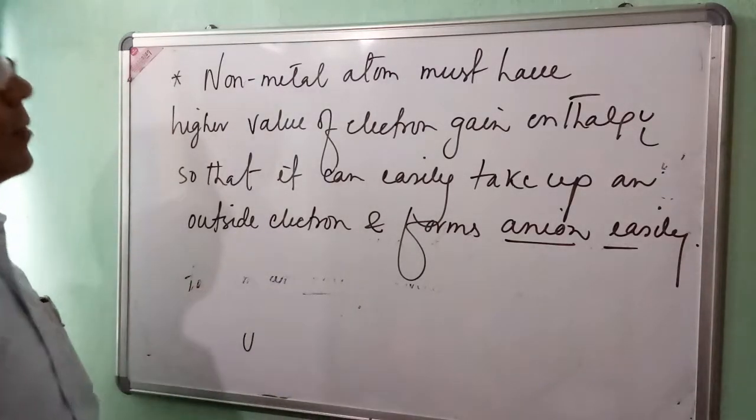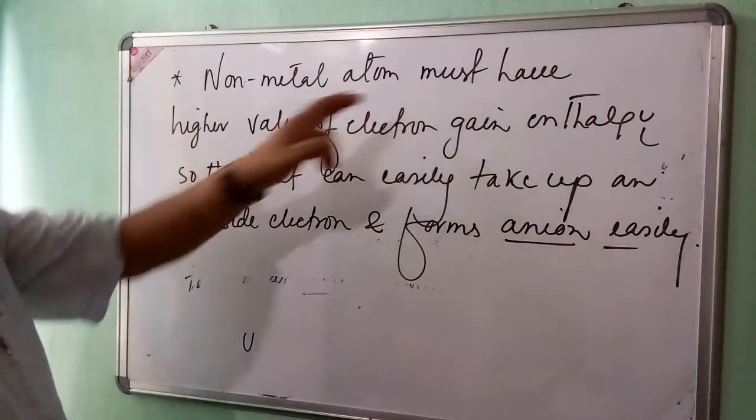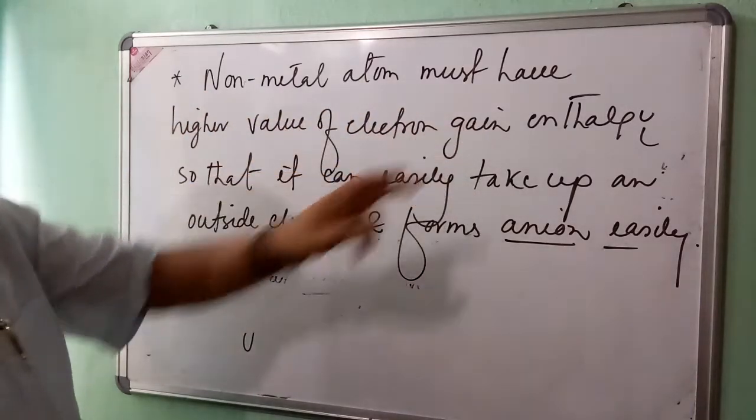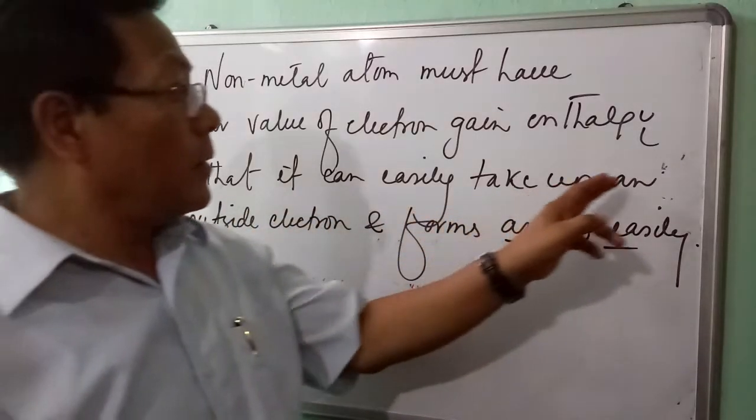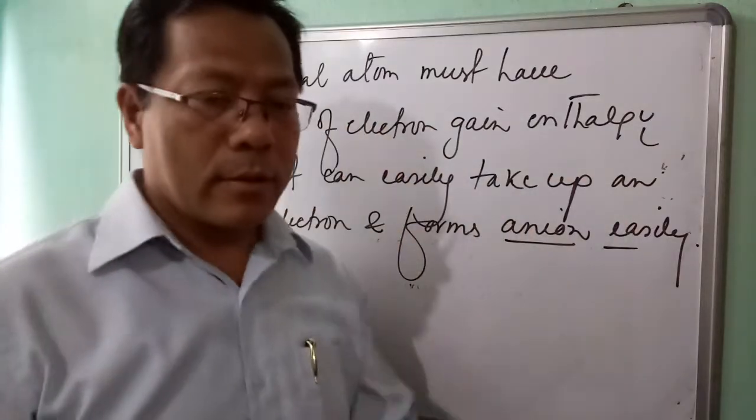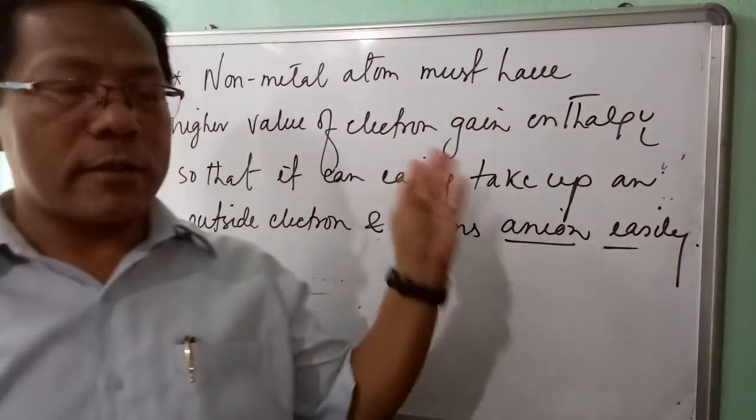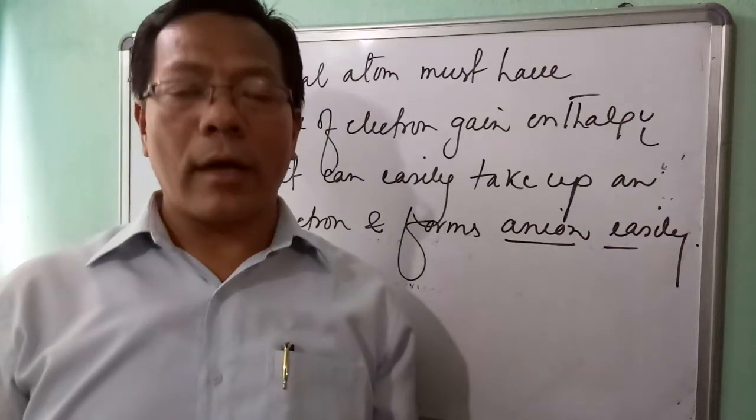The non-metal atom must have higher value of electron gain enthalpy so that it can easily take up an extra electron and forms anion easily. So this is the second condition for the favorable formation of ionic compound, ionic bond.